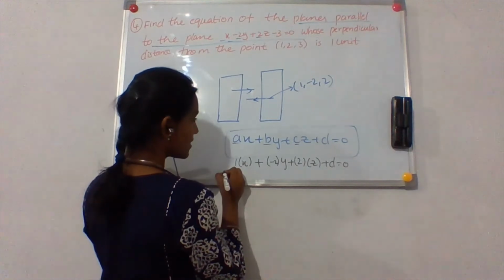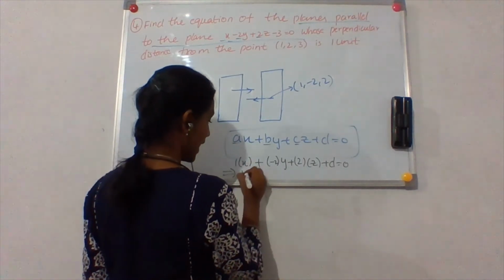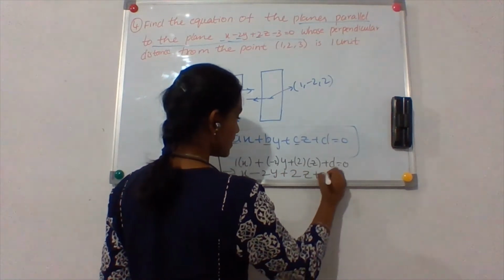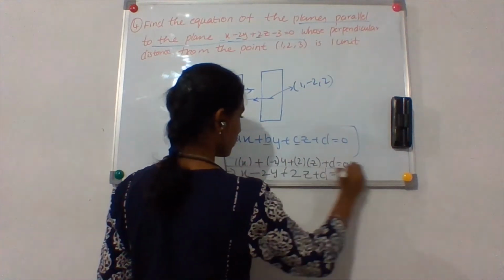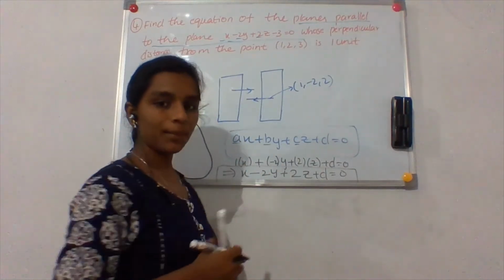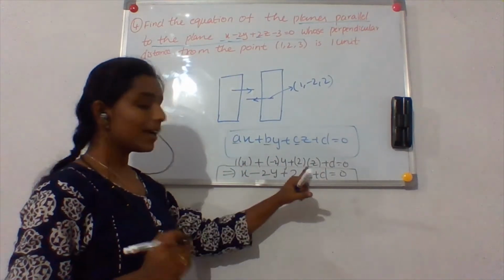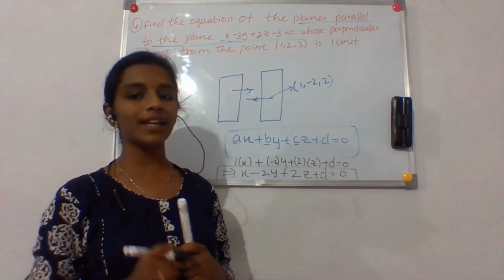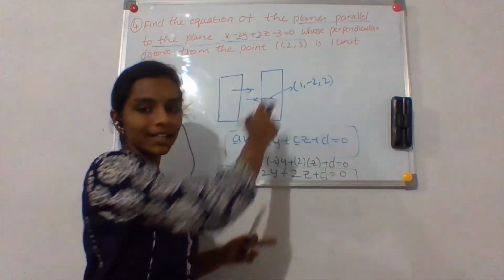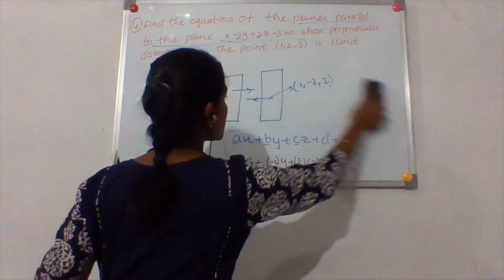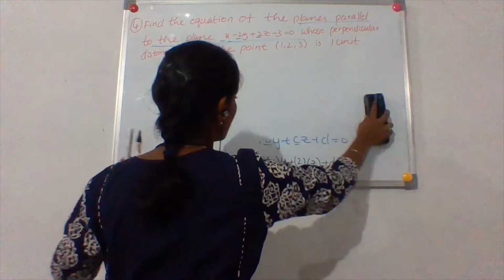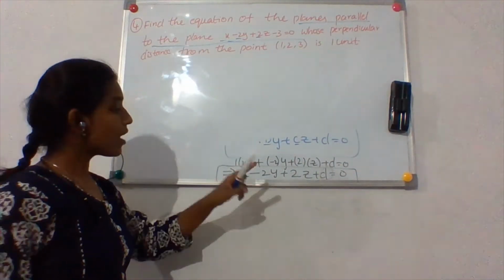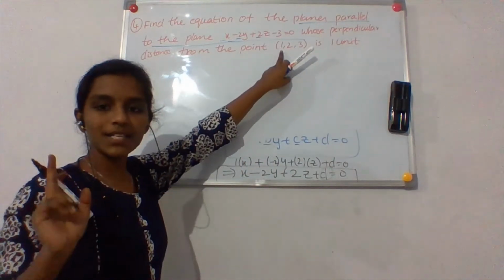Okay. So what is the final equation I get? x - 2y + 2z + d = 0. Am I right? So now I have this. But the only unknown variable in this whole equation is d. So how do I find d? To find that d, you have got another condition. So what is that condition? The condition given is that the perpendicular distance of this plane from this point is 1 unit.